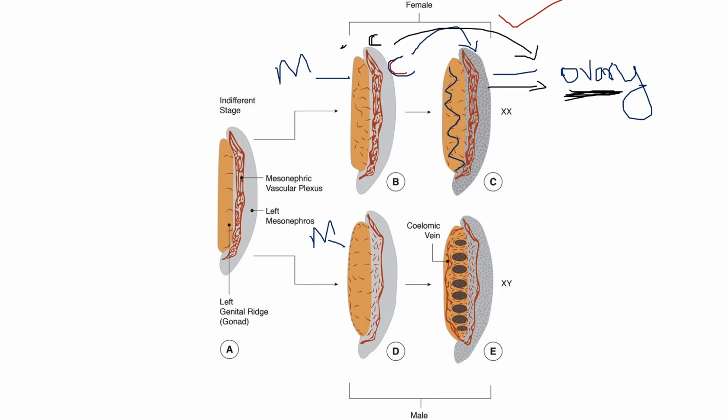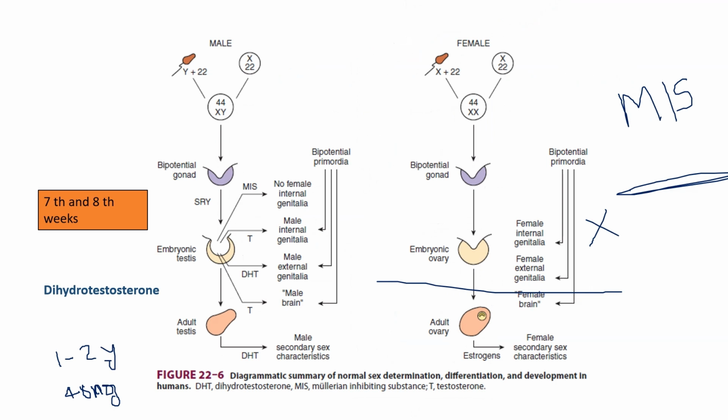In the genetic female, what happens? The story is different. The cortex part of the primitive gonad develops into an ovary. The ovary, the primary female reproductive organ, develops from the cortex of the primitive gonad, but the testes develop from the medullary region of the primitive gonad.